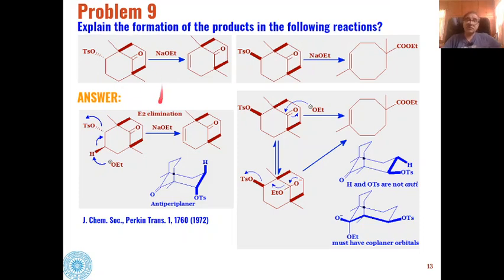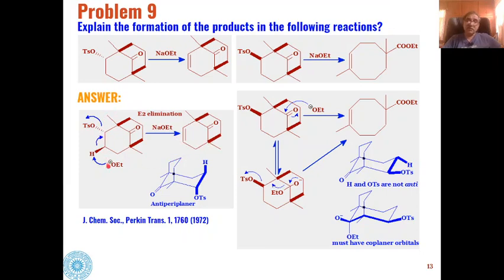And if we see the mechanism of this reaction, in this case when this is alpha, one hydrogen will be alpha, the other will be beta. So here the beta hydrogen will be eliminated from here and tosylate will be eliminated from here, and simply we will get this alkene as the product.